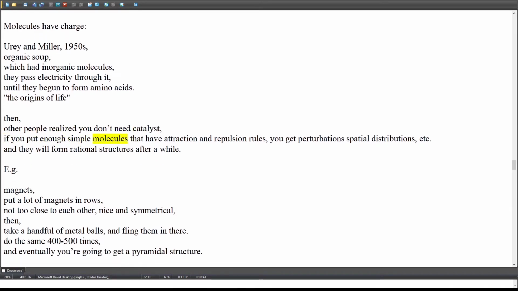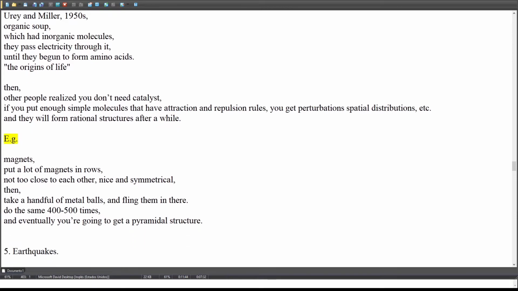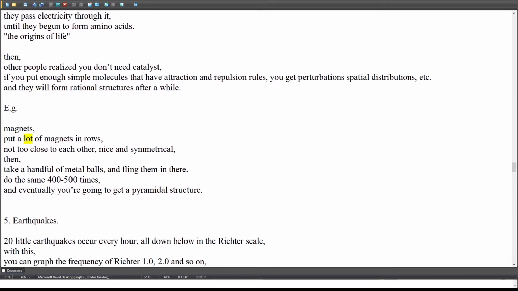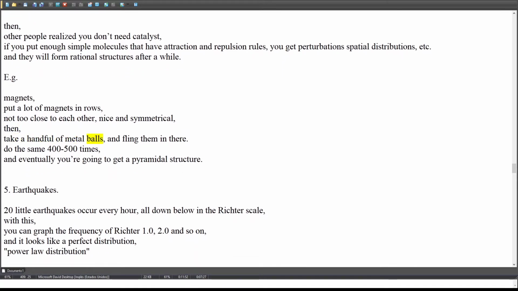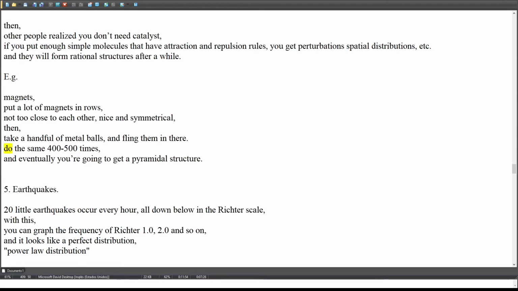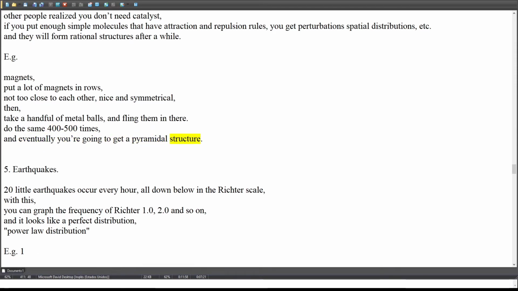If you put enough simple molecules that have attraction and repulsion rules, you get perturbations, spatial distributions, etc. And they will form rational structures after a while. E.g. magnets. Put a lot of magnets in rows, not too close to each other, nice and symmetrical. Then, take a handful of metal balls, and fling them in there. Do the same 400 to 500 times. And eventually you're going to get a pyramidal structure.